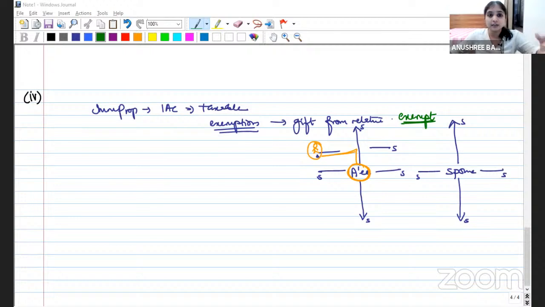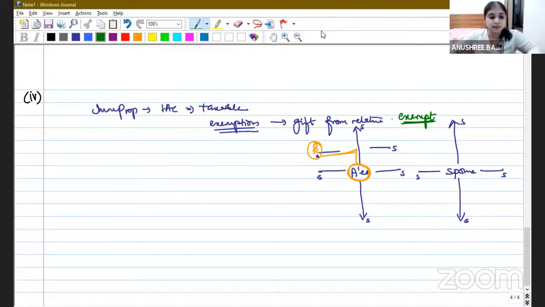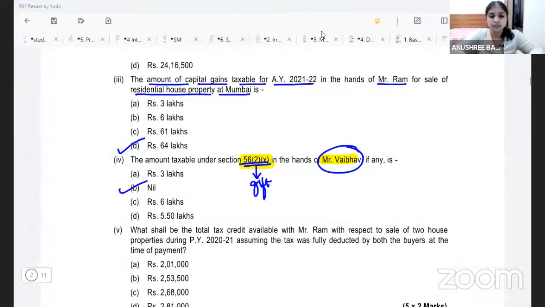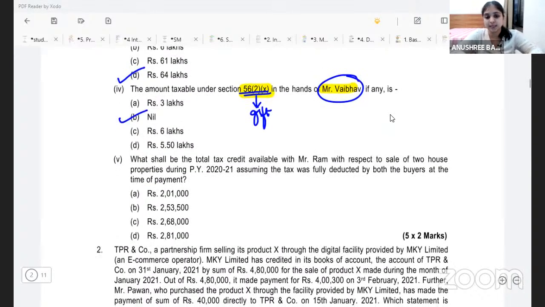When your uncle gives you a gift, for example, if your mother's brother or your father's brother gives you a gift, that would definitely be exempt in your hands. So for Mr. Vaibhav, this gift is going to be fully exempt. All right. So what will our answer be? Our answer will be option B, nil. Nothing at all will be taxable. Right? Can we go to the next subdivision now?